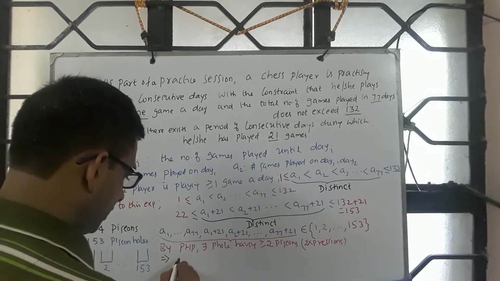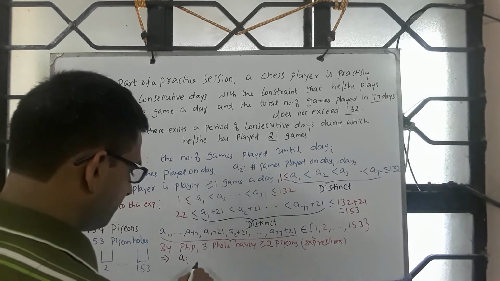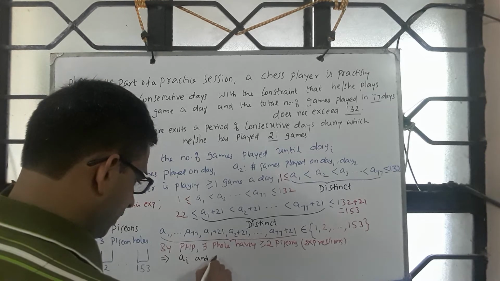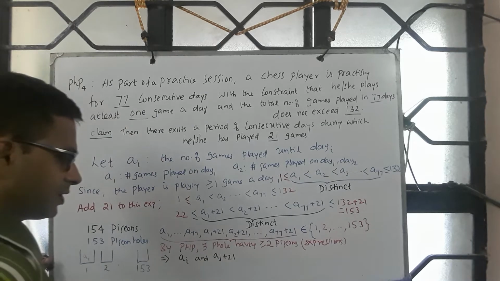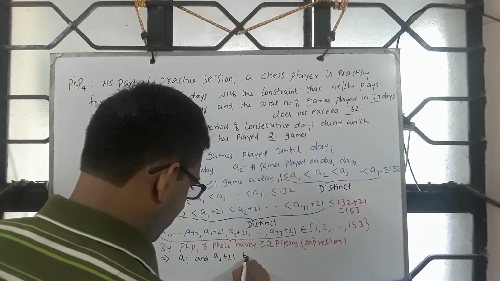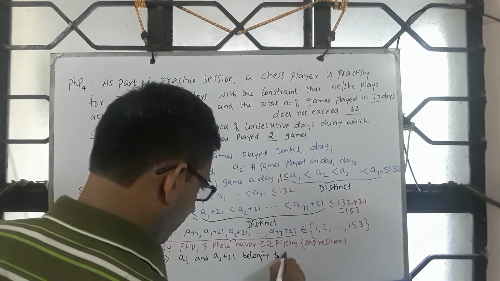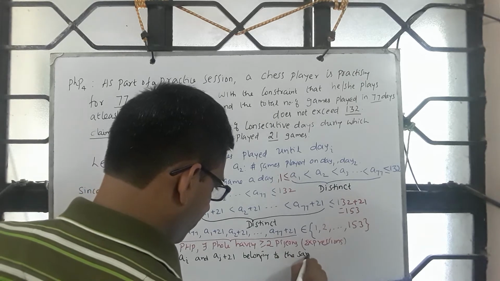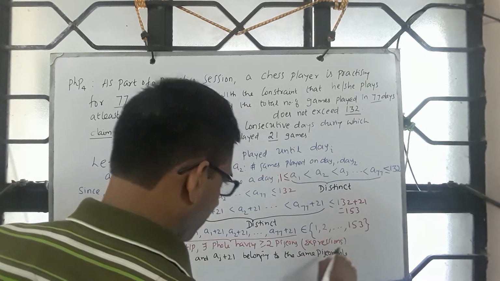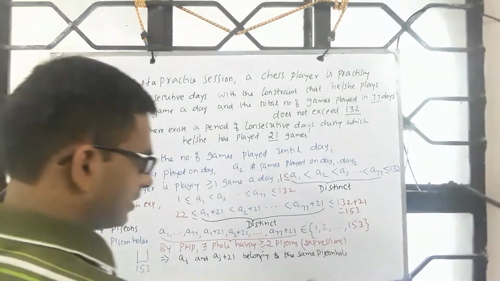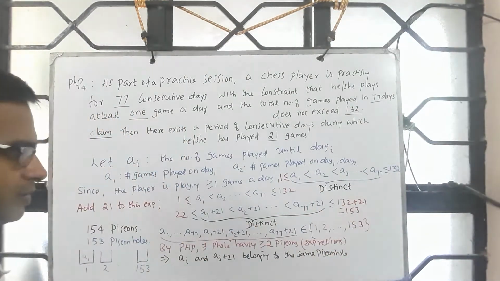It must be the case that some AI and some AJ plus 21 belong to the same pigeonhole, because this one is distinct and this one is also distinct.